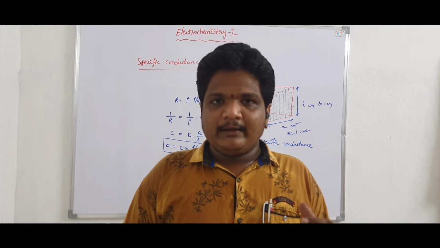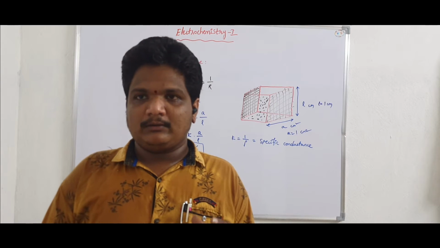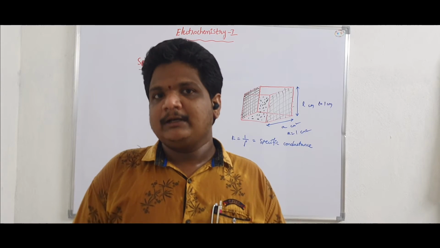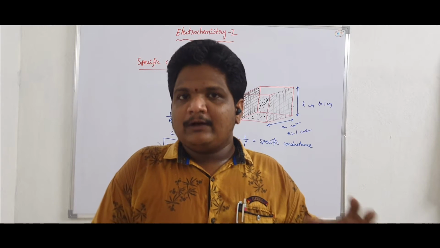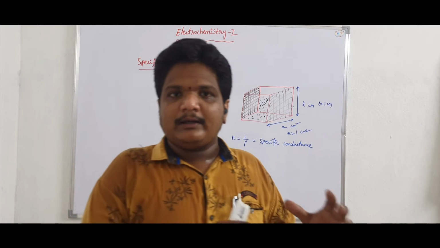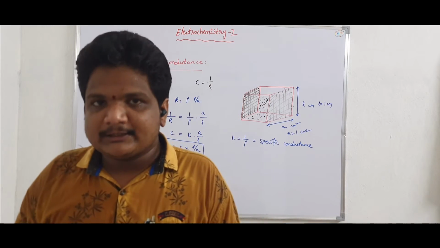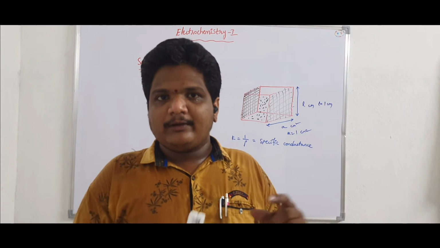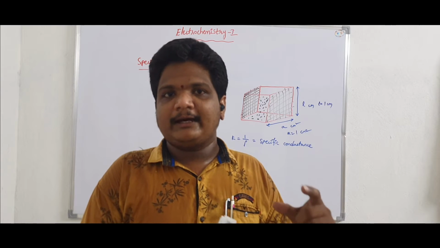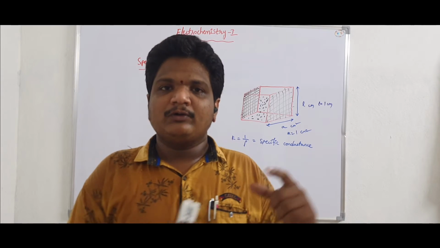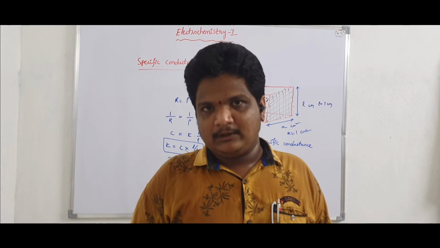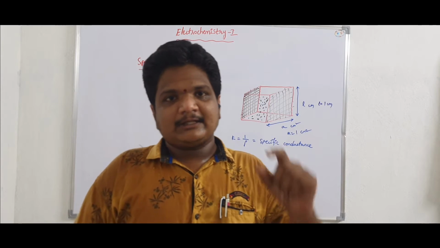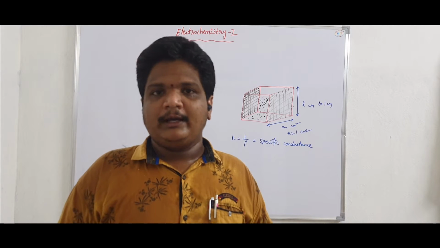So in the case of electrolytes, the specific conductance varies with the dilution or with the concentration, whereas metals have a fixed value of specific conductance. That is the difference between specific conductance in metals and in electrolytes.